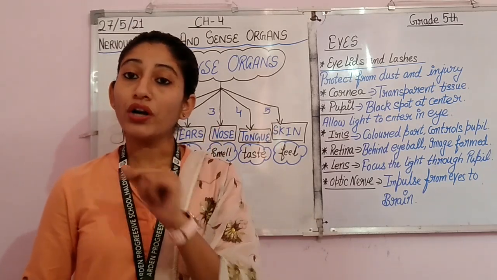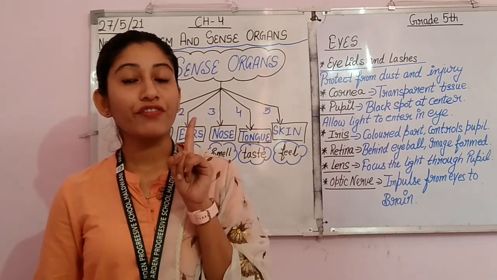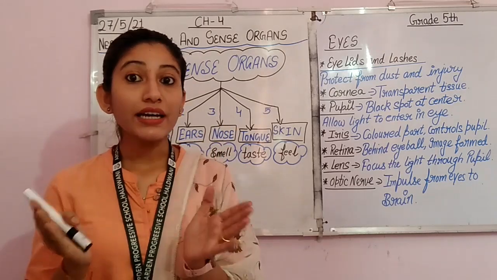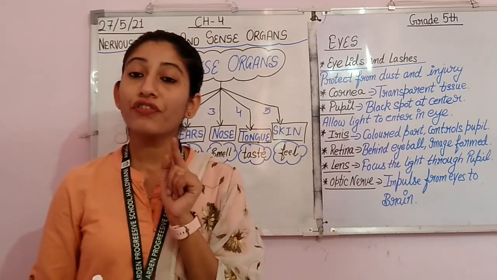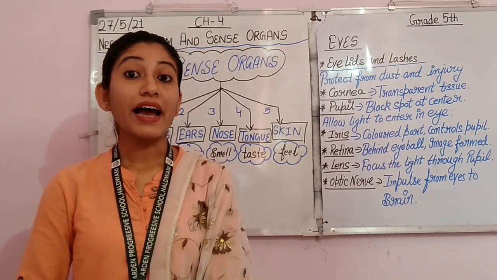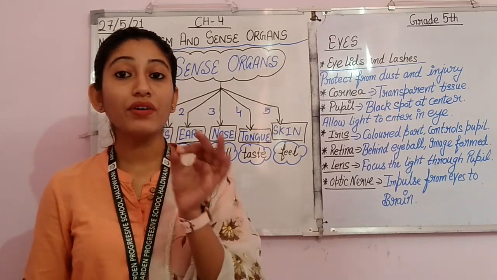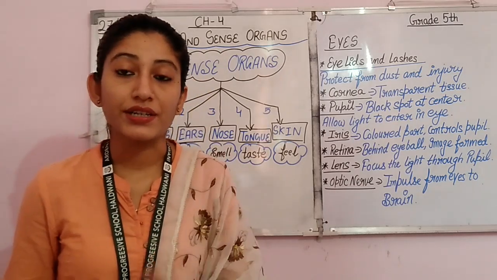Now you all know what diameter is, right? Because in maths in grade 4th you have done the circle chapter related to radius and diameter. So connect that diameter here and understand that the eye is about 2.5 diameter.